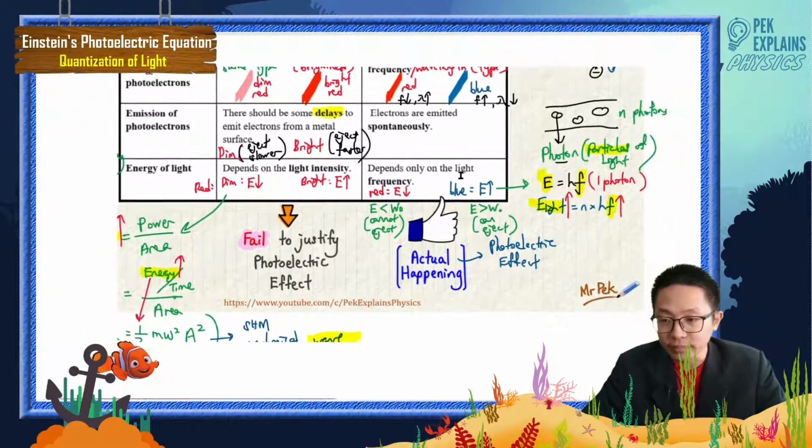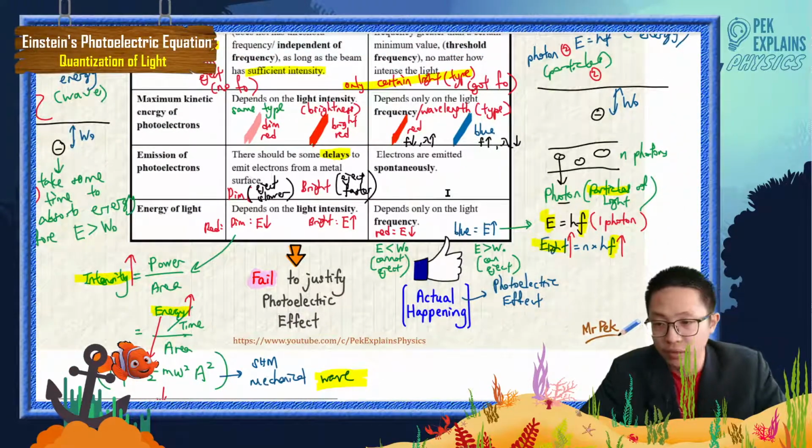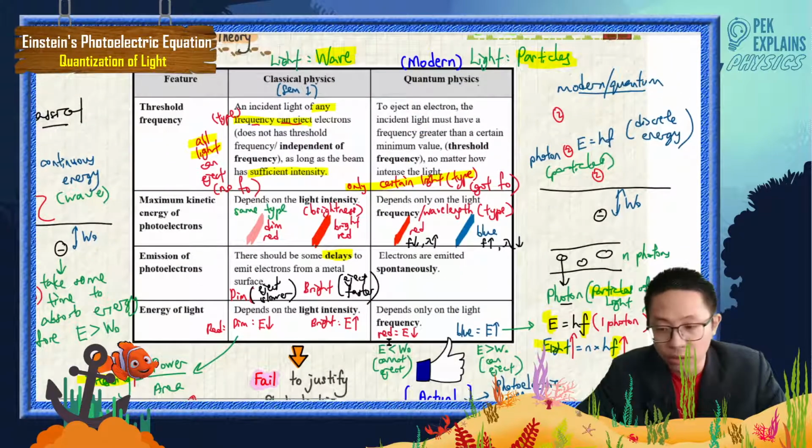So you see that not all light can eject. Not all light, for quantum physics. Certain type of light can eject, only certain color can eject.